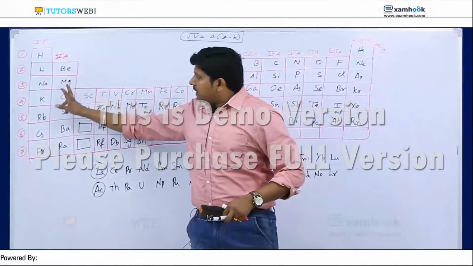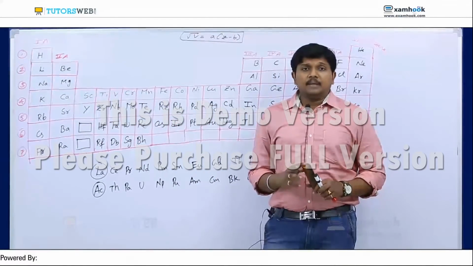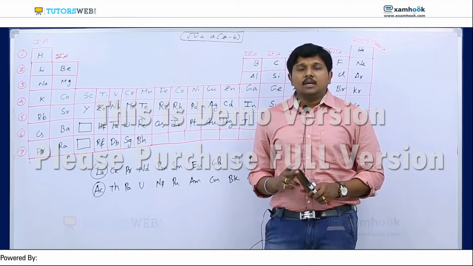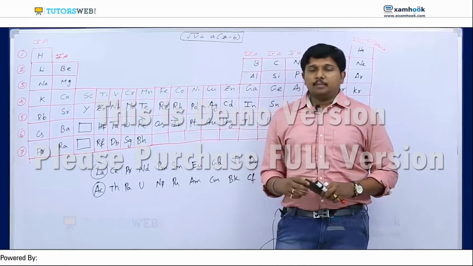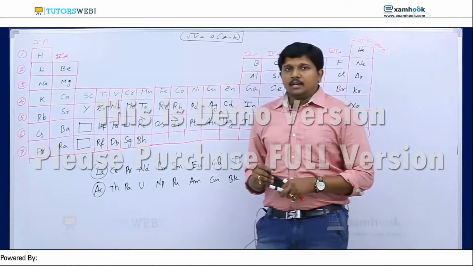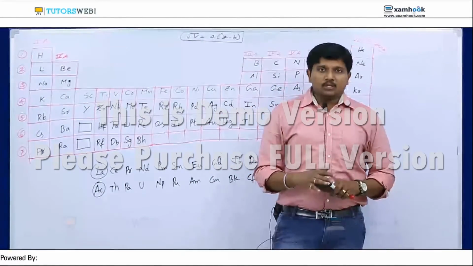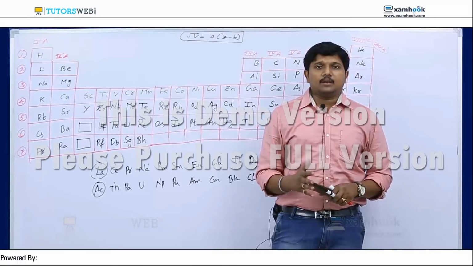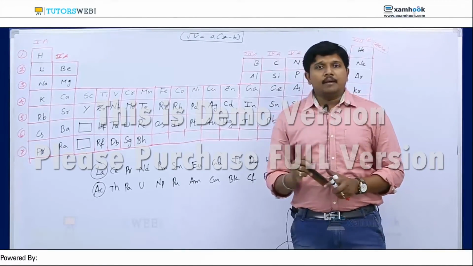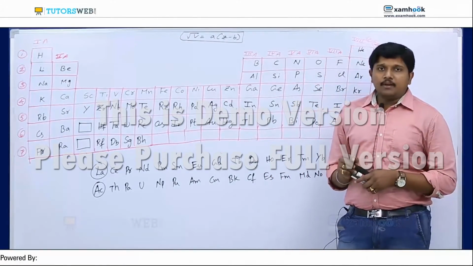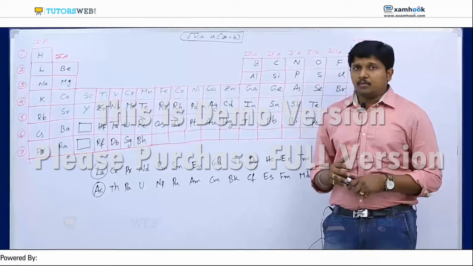Beryllium, magnesium, calcium, strontium, barium are generally alkaline earth metals. Why are they called alkaline earth metals? We can extract these elements from earth, and most of the ore is present in earth. That means they can form alkali with water and are found in earth, so they are called alkaline earth metals. If I go with the third one, this is called the boron family: boron, aluminium, gallium, indium and thallium. There is no special name for the boron family.